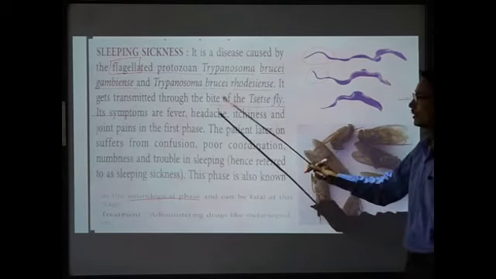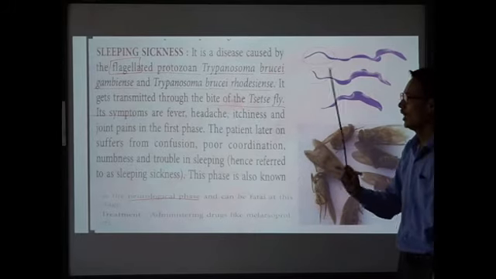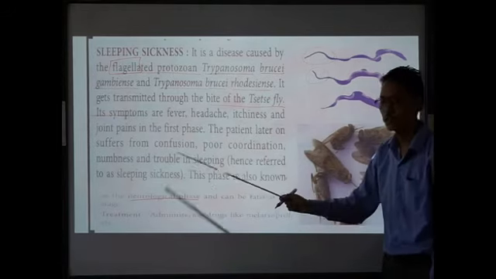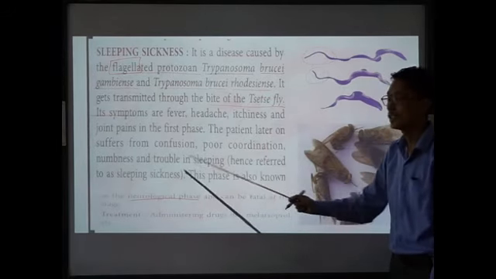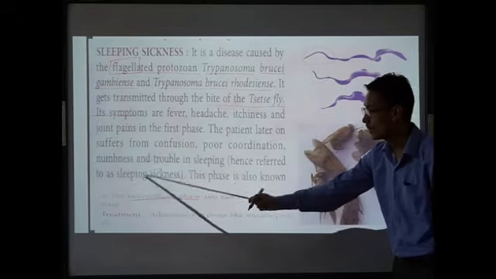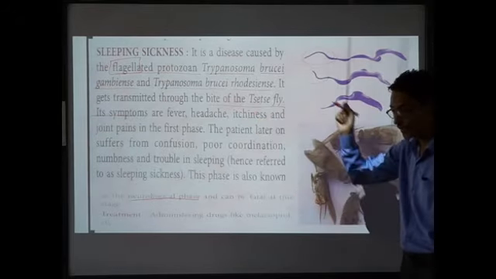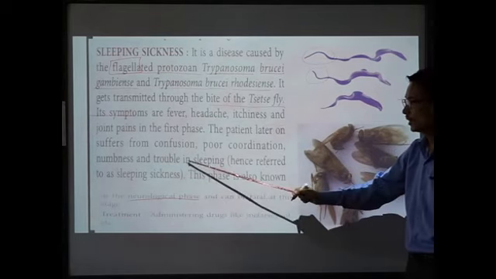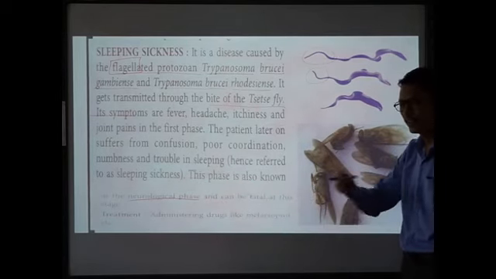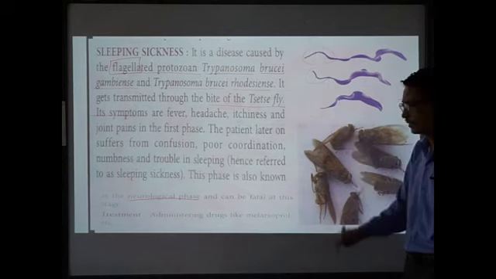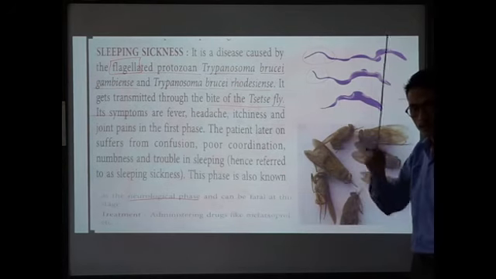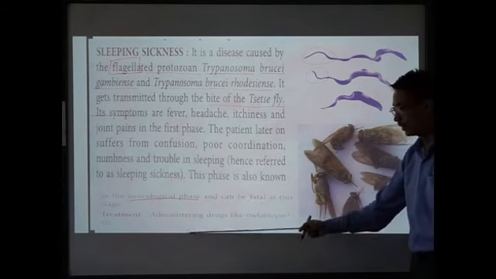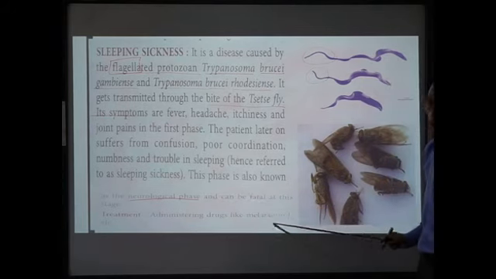Symptoms include high fever, headache, itchiness, joint pain, and at the later stage confusion, poor coordination, numbness, trouble in sleeping. Since there is trouble in sleeping, it is also called sleeping sickness. Once these symptoms appear, it is known as the neurological phase, which is very lethal, very fatal. It can be cured, and for this treatment, one needs to administer a drug called Malaria.